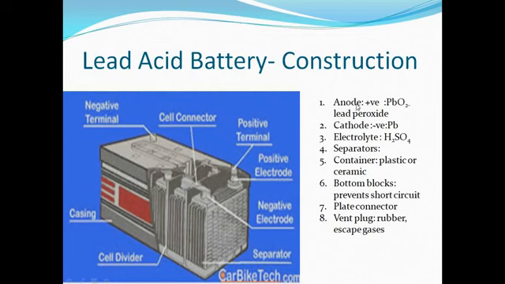The anode is made up of lead peroxide. Now the color of the lead peroxide is dark brown, hence this plate is dark brown in color. Then the cathode is made up of pure lead, which is spongy. The electrolyte is sulfuric acid. Then the separators are used.